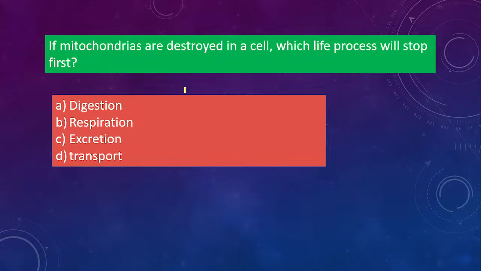Okay, next one. If mitochondria are destroyed in a cell, which life process will stop first? Think this one. Will it be digestion, respiration, excretion, transport? Very easy. मिटोकॉन्ड्रिया is related to what? Energy, ATP. वो कौन सा life process में पढ़ते हो तुम लोग? That is the answer. It is respiration. In respiration only you have studied about mitochondria, ATP, energy, है ना? So if mitochondria are destroyed तो respiration बंद हो जाएगा. Yes or no? So that's why it will be respiration.